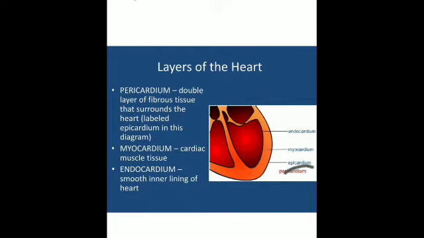Then the myocardium and the endocardium: the myocardium is the cardiac muscle tissue, and the endocardium is the smooth inner lining of the heart.